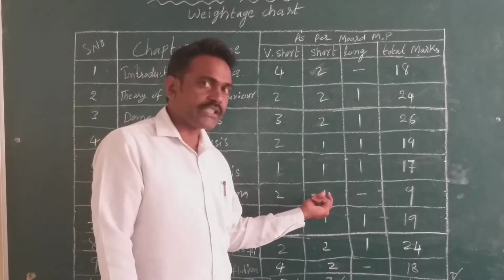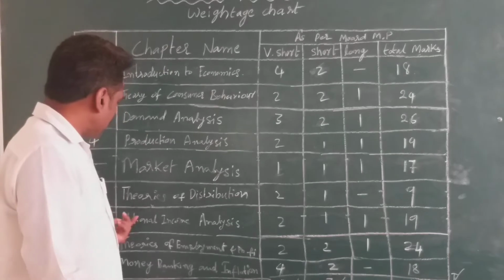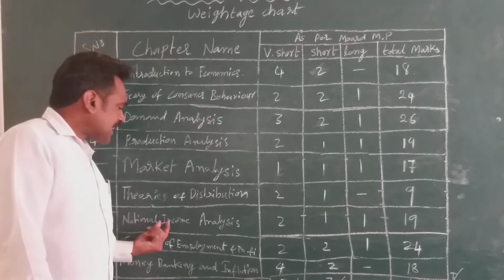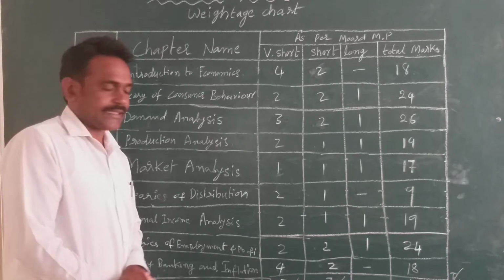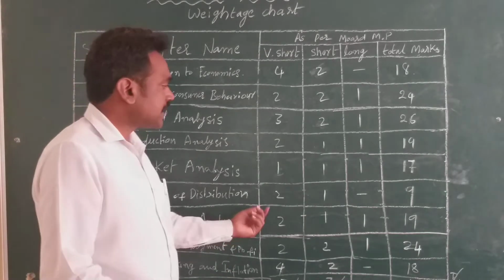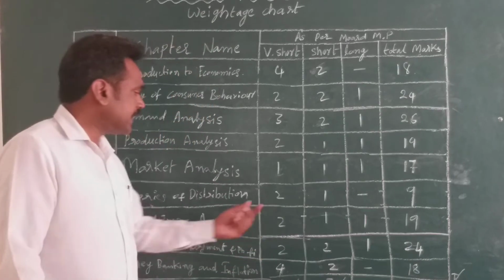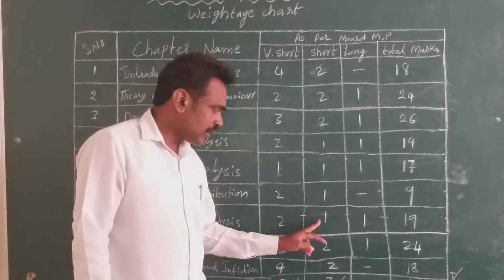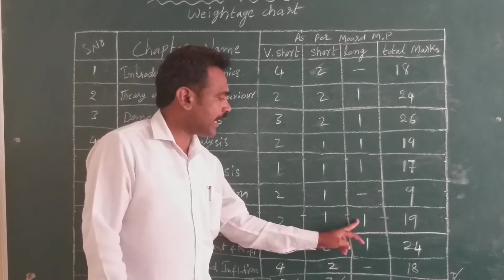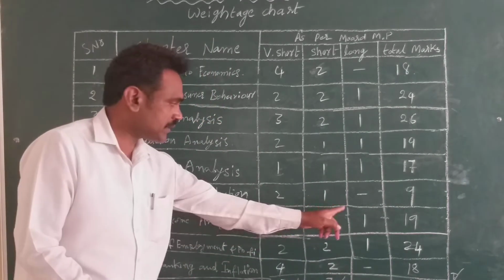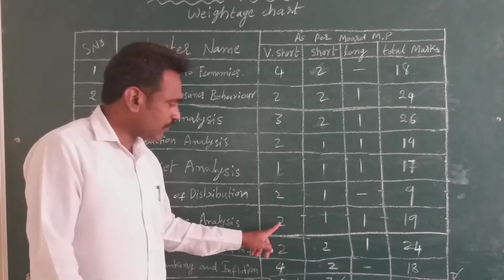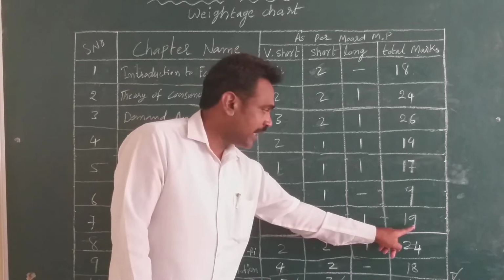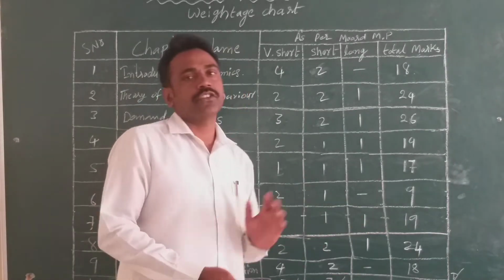You recognize this thing. After that, the 7th chapter, National Income Analysis. This is also a very important chapter. In this chapter, 2 very short answers, 1 short answer and 1 long answer. Two twos are 4, 5 marks and 10 marks. The total is 19 marks from this chapter.